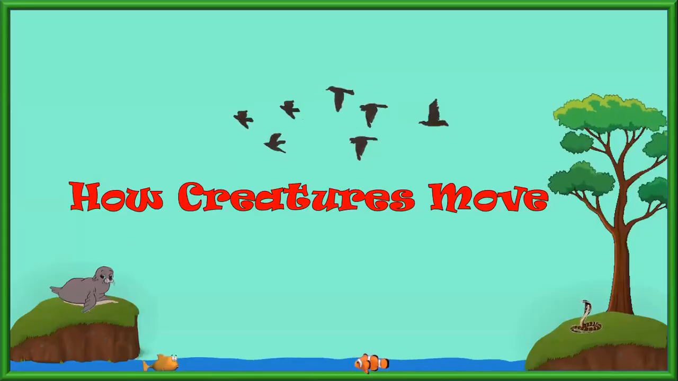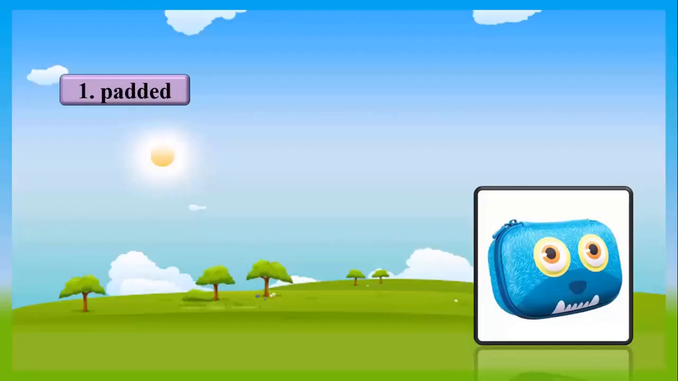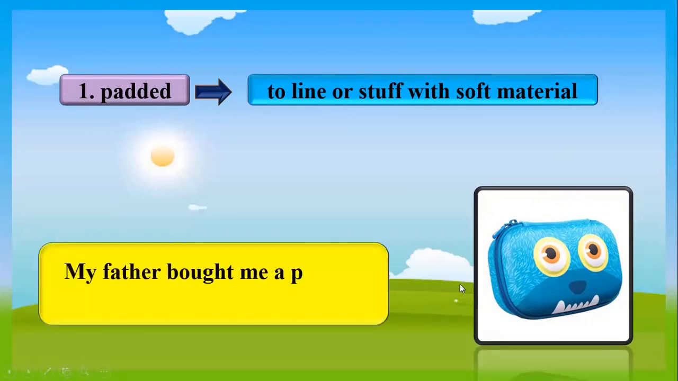Now, from the lesson How Creatures Move, let's discuss the new words. The first new word is padded, and it means to line or stuff with soft material. On the screen, you will find the picture of a pencil case, which is padded. The usage of the word padded is, my father bought me a padded pencil case.